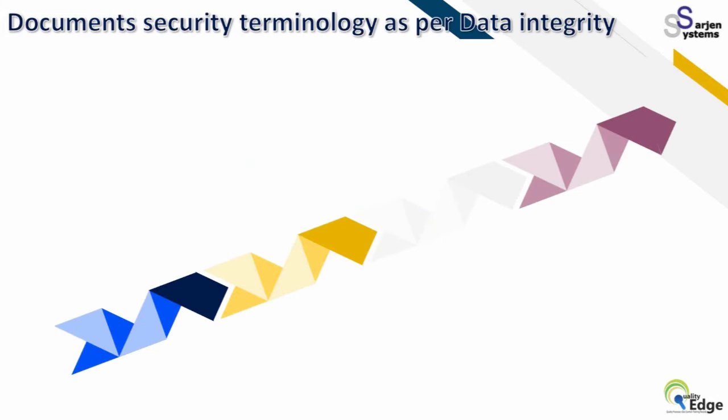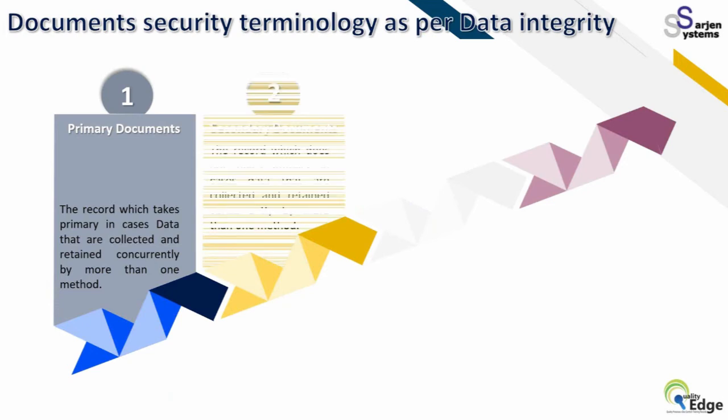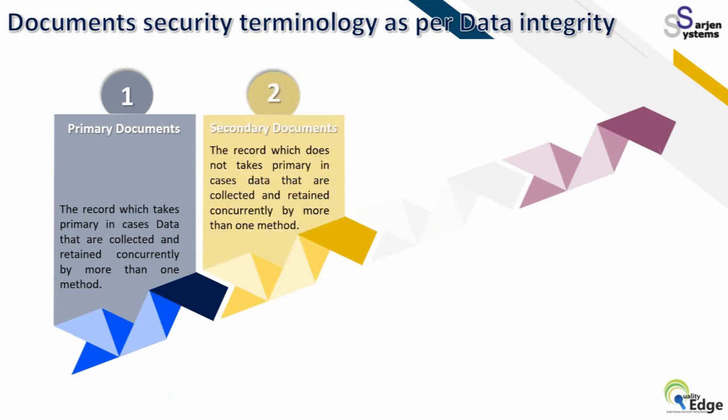Now, with that understanding, if we go on to the types of documentation, we can define primary documents as the documents which take primary data, collected and retained concurrently by more than one method. Secondary documentation is a record which does not take primary data that are collected and retained concurrently by more than one method.